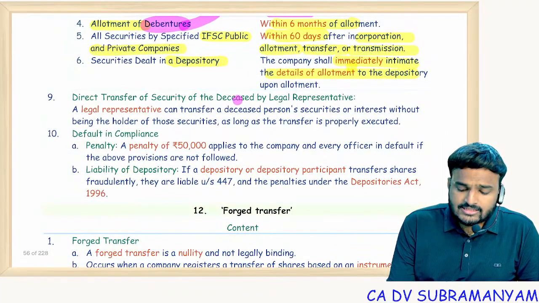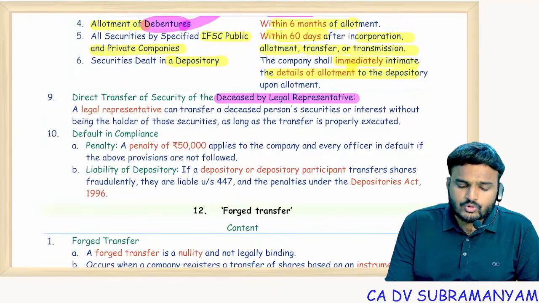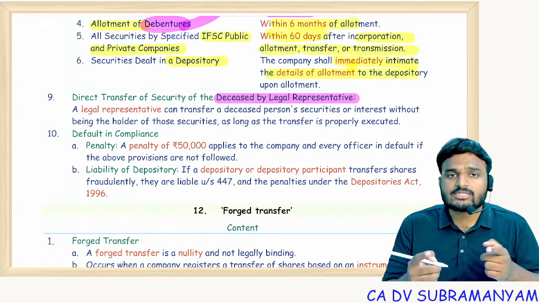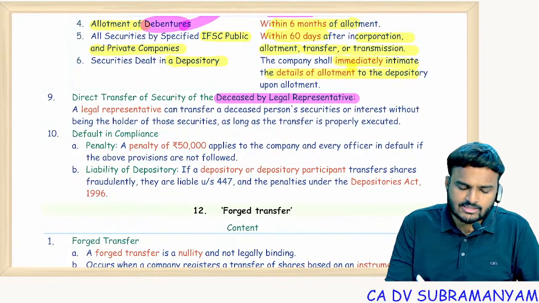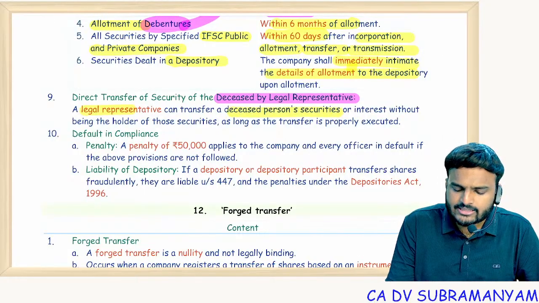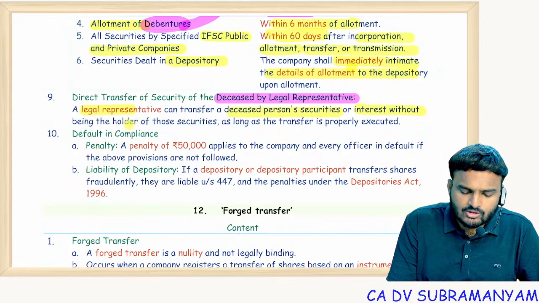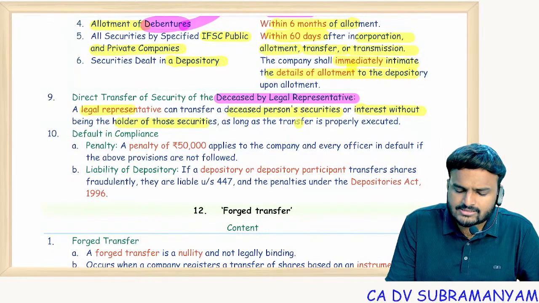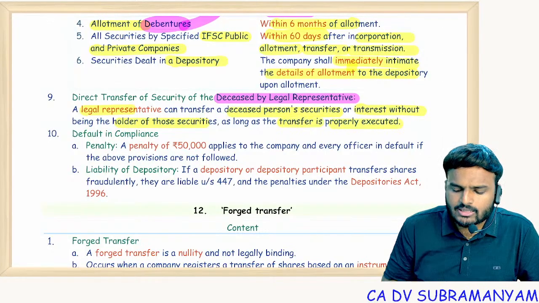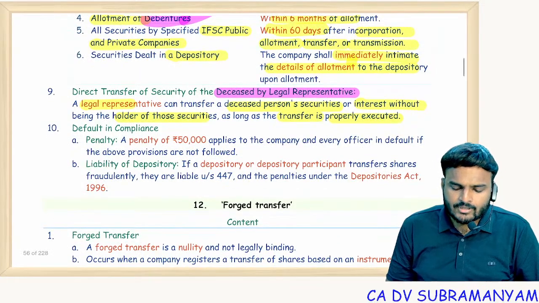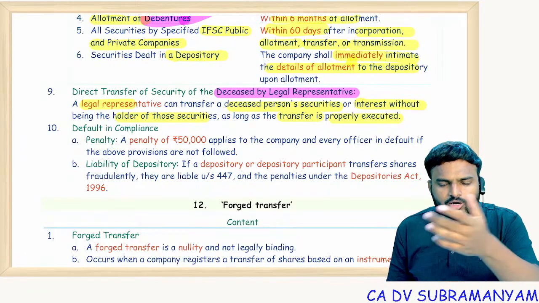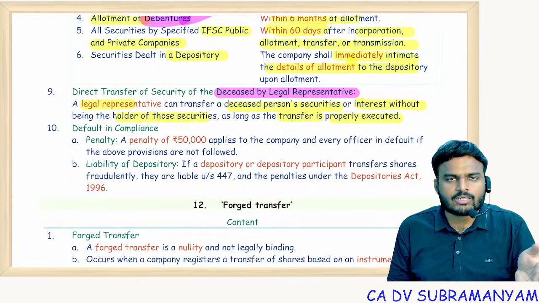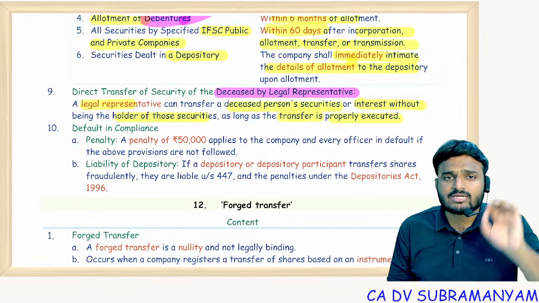So the deceased member's legal representative will have an option either to register the shares in his name or directly sell them to outsiders. So the legal representative can transfer the deceased person's securities or interest without being the holder of those securities, as long as the transfer is properly executed. We assume the legal representative is the original member, and accordingly if the transfer deed is executed properly, the shares will be directly registered in the name of the outsider.